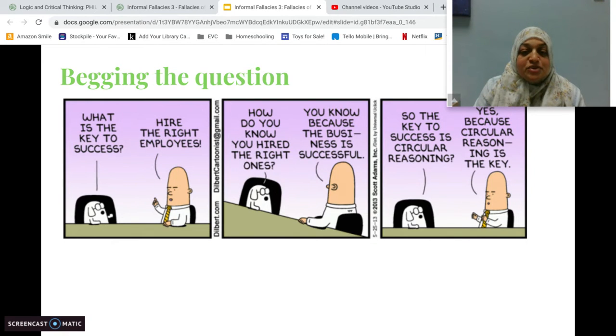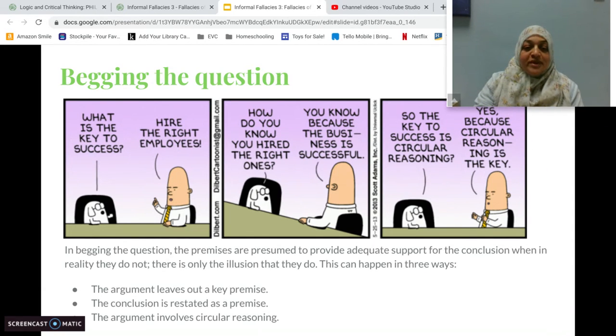The dog says, "How do you know you hired the right employees?" "You know because the business is successful." "So the key to success is circular reasoning?" "Yes, because circular reasoning is the key." This is sort of an obvious one, but basically in the first 2 panels, saying the key to success is hiring the right employees, and you know they're the right employees because you have a successful business. So again, it's sort of going in circles.